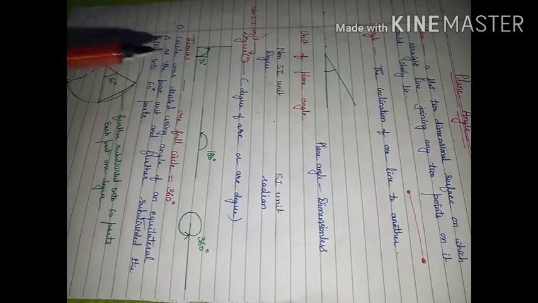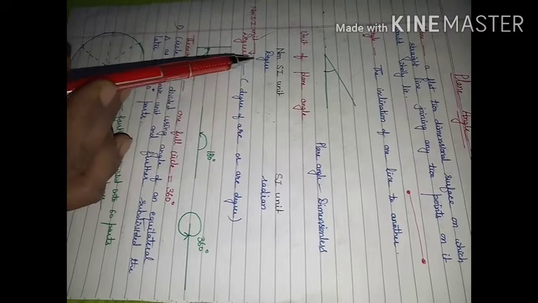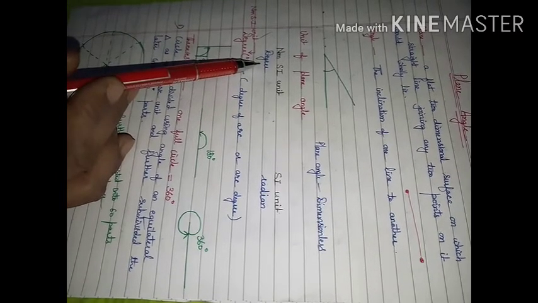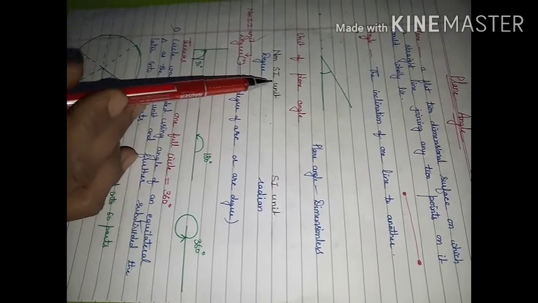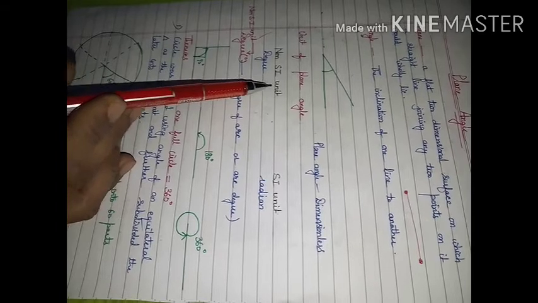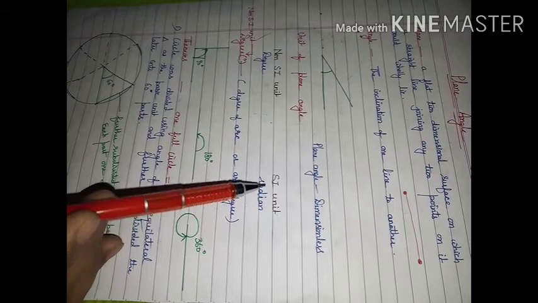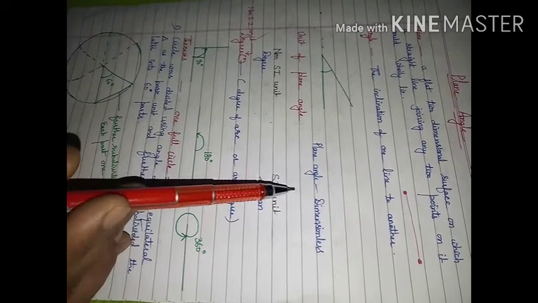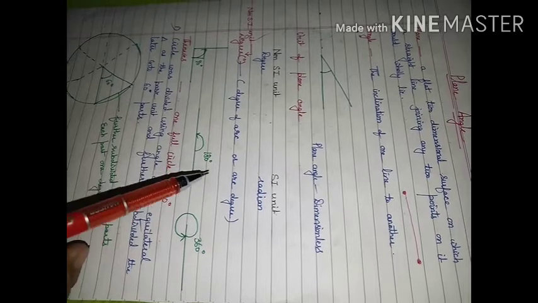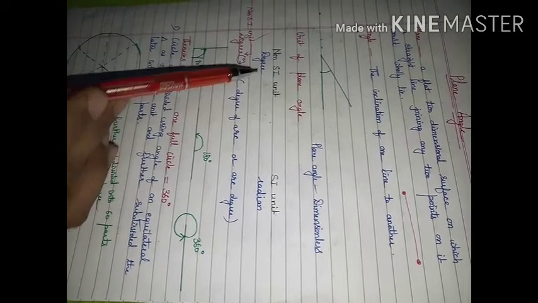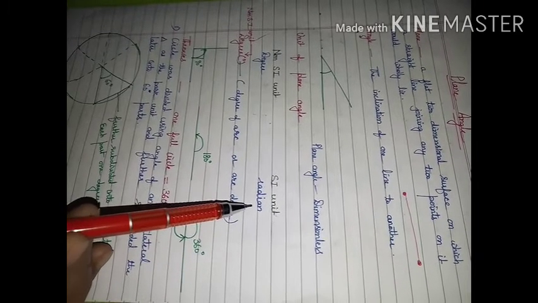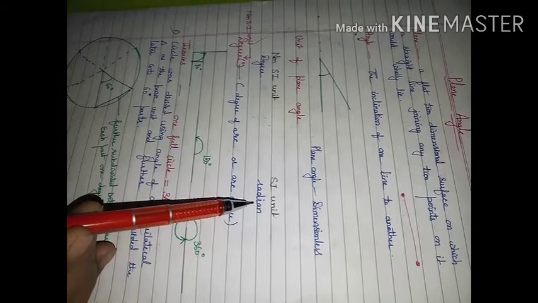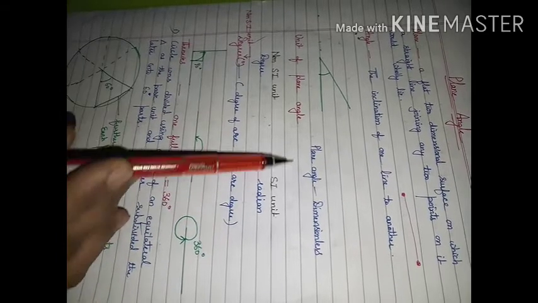The practical unit is degree, with which we are already familiar, and radian is the SI unit of plane angle. So in this video we will discuss degree and radian, and then the relation between degree and radian.